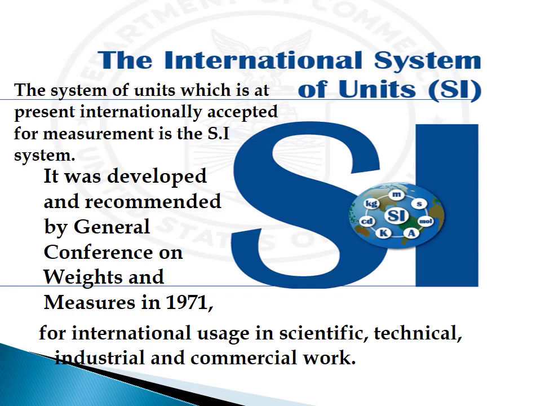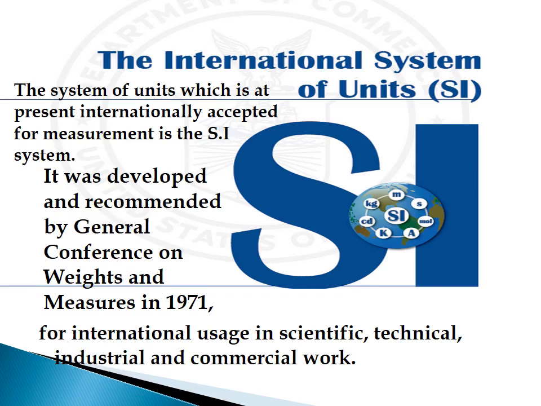In the FPS system, they are foot, pound and second respectively, and in the MKS system, they are meter, kilogram and second respectively. In all systems of units, time has a common unit, it is second.